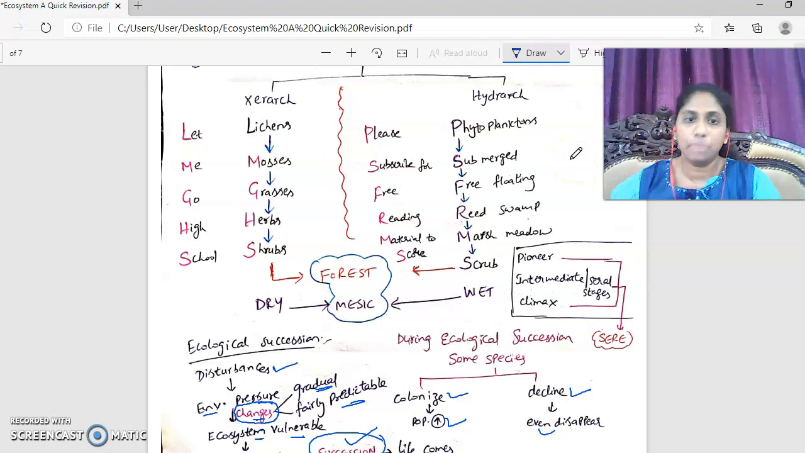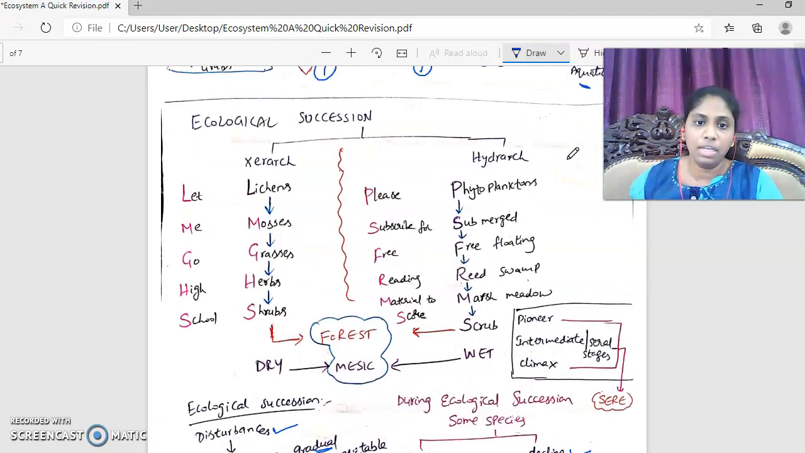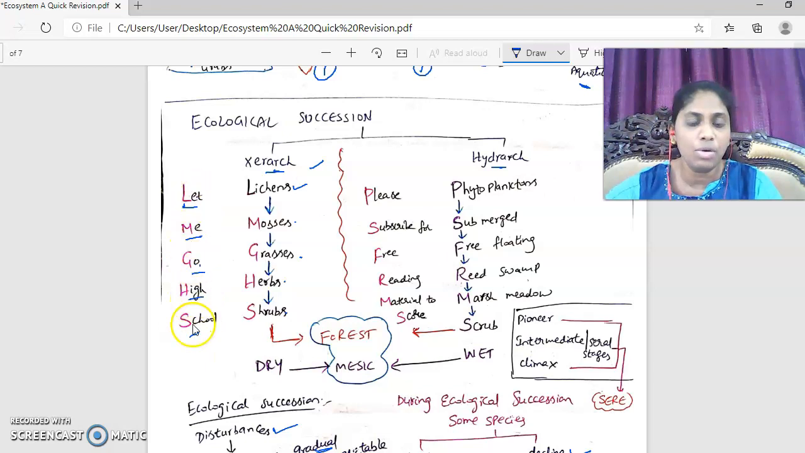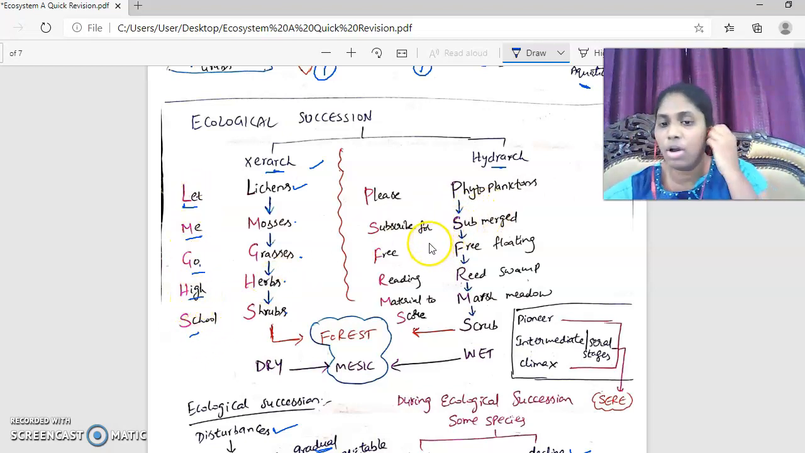Now there are 2 types of ecological successions: xerarch and hydrarch. Xerarch in the dry regions and hydrarch in the wet regions. Now how do you remember? There are 5 stages: lichens, followed by mosses, then grasses, herbs and shrubs. How do you memorize this? Let me go to high school. L for lichen, M for mosses, G for grass, H for herbs, S for shrub. Let me go to high school. And hydrarch, what is the order?